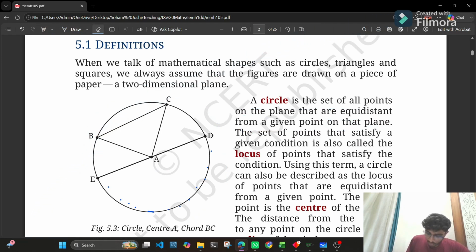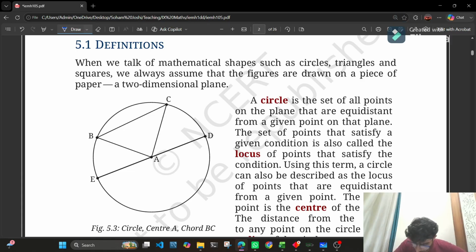Okay. Also, next definition we have is the locus. The set of points that satisfy a given condition is also called the locus. So basically, locus is also known as a collection of points. The set that is equidistant from point A is a locus. Using this term, a circle can also be described as the locus of points that are equidistant from a given point. Locus can be depicted as the set of all points, basically a collection of all the points. ठीक है, यहाँ पे on this particular part, an infinite number of points lie. Okay, I hope this is clear.